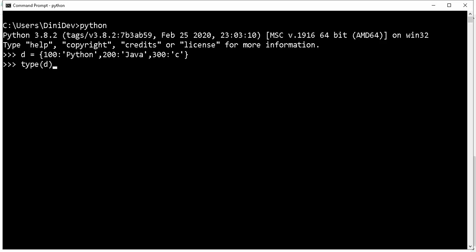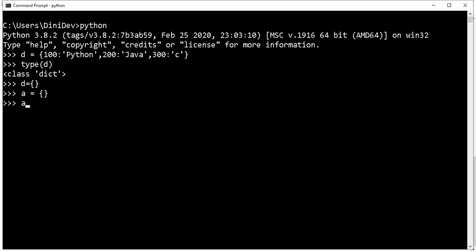Okay, and here you just check the type is dictionary. And already I mentioned that for creating an empty set, empty curly brackets are enough. This is an empty set, sorry, empty dictionary. Okay, if I want to add key value pairs in an empty dictionary, first I will create an empty dictionary like this. Now I want to add some key values in that empty dictionary.